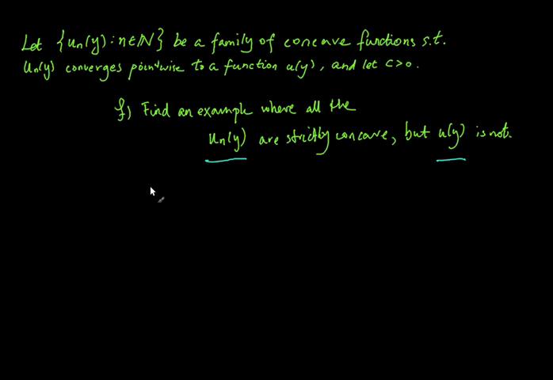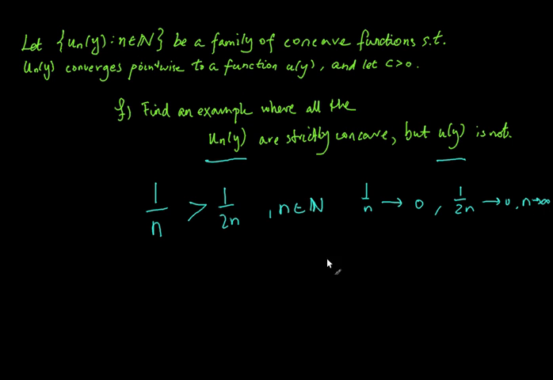And I gave the example that just because 1 over n is strictly greater than 1 over 2n for all the natural numbers, then because both of these converge to 0 for n tending to infinity, it does not hold that the limit of this is greater than the limit of this.